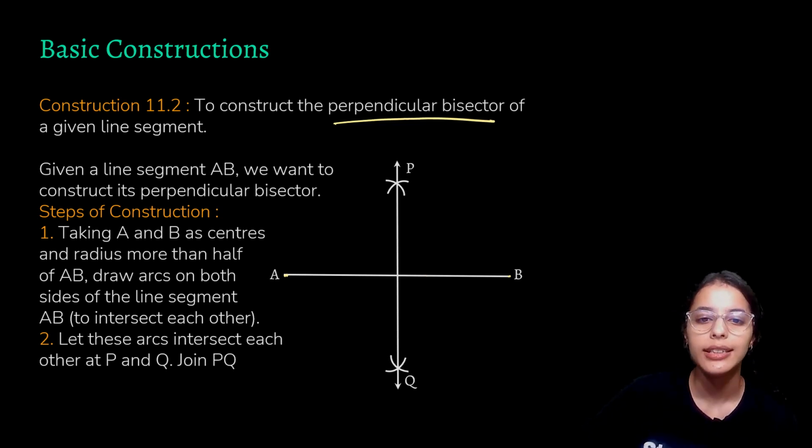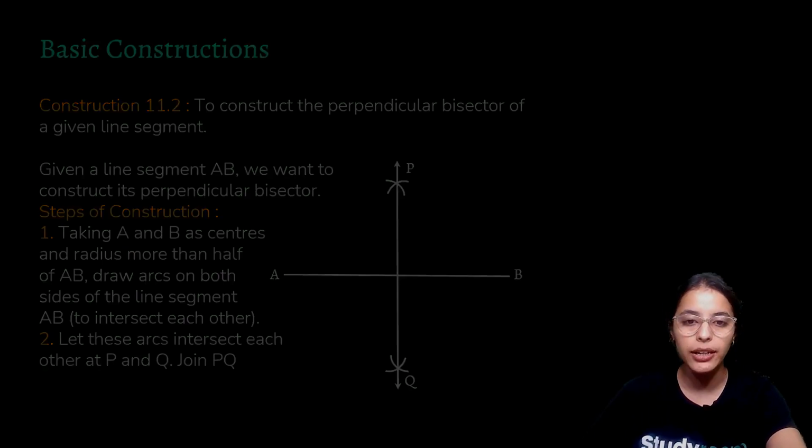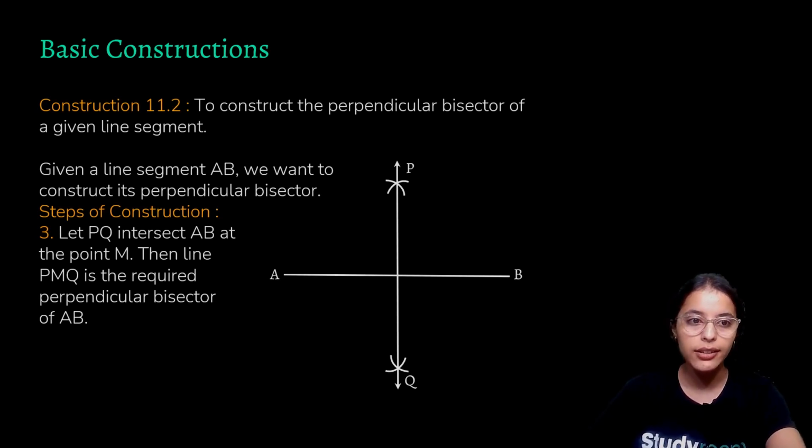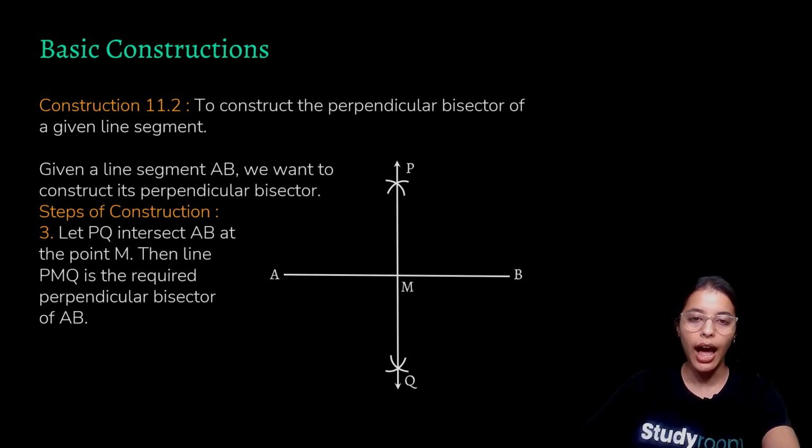Now, this line that we have got is actually our perpendicular bisector. Now let us name the point where PQ intersects AB as M, and PM divides the line AB into equal parts.